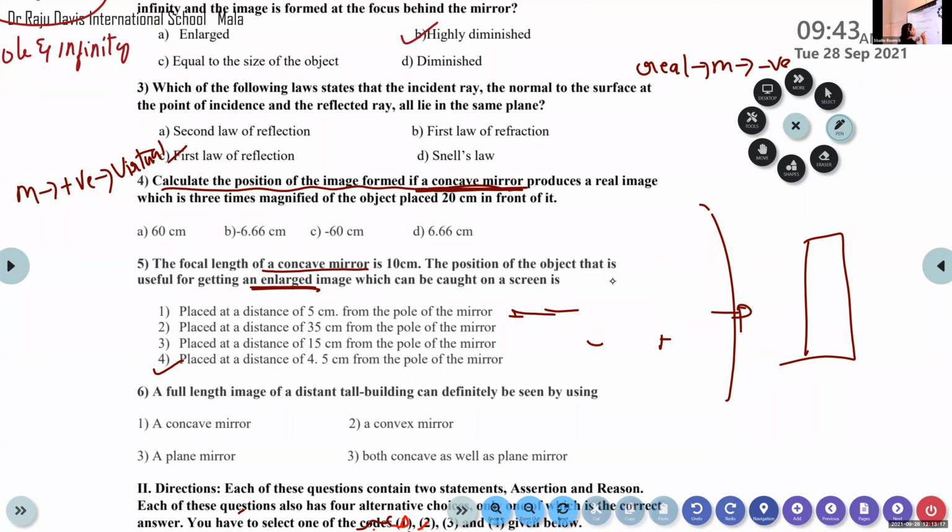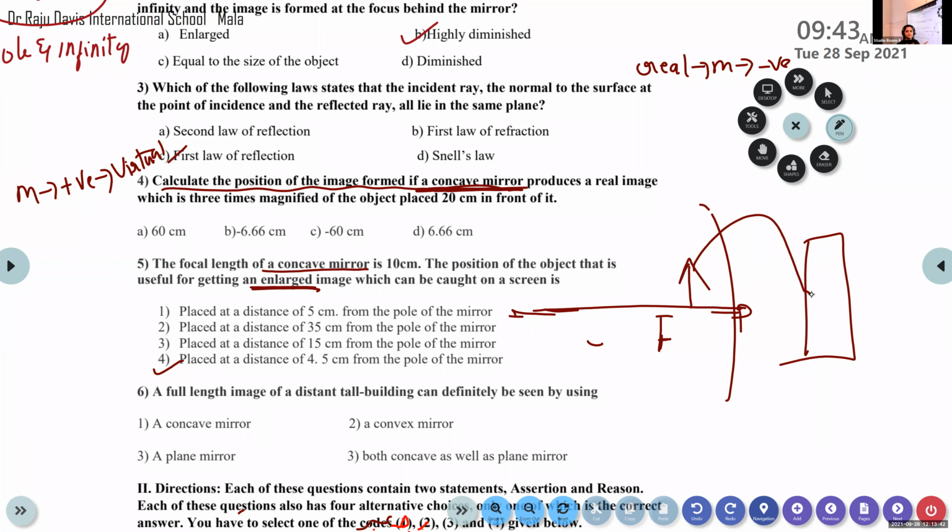Now I am going to replace the object from the focus and place it here. What about the position now? It is between pole and focus. Where do we get the image? Behind the mirror. We get the image here, behind the mirror, where we kept a screen.